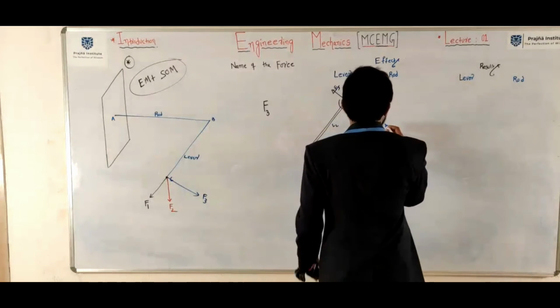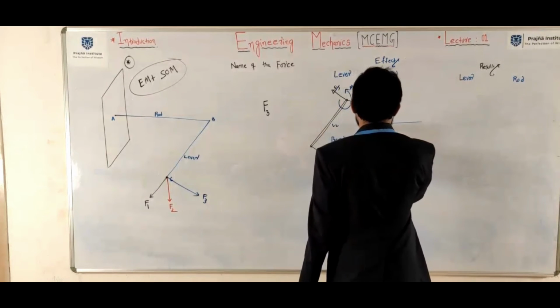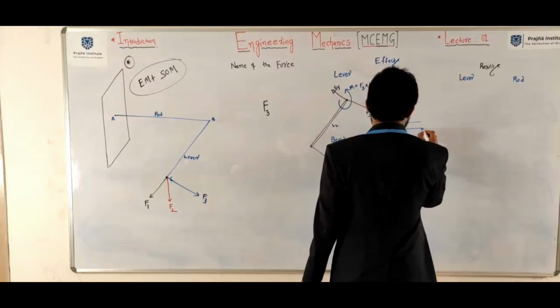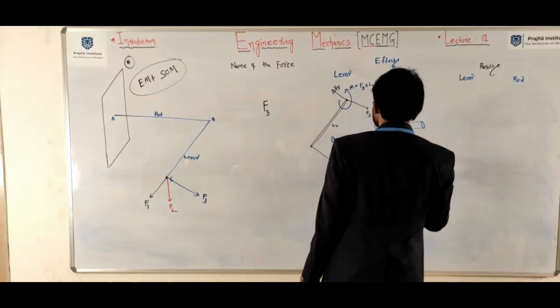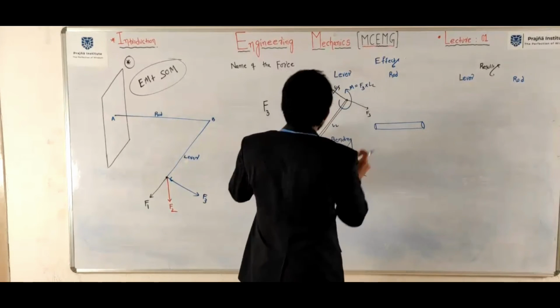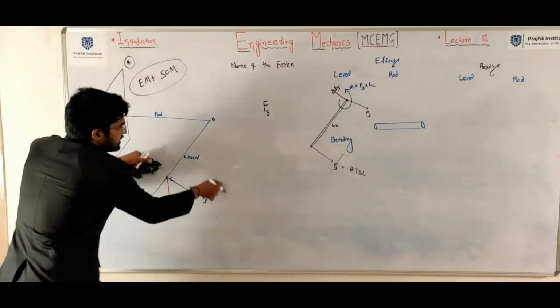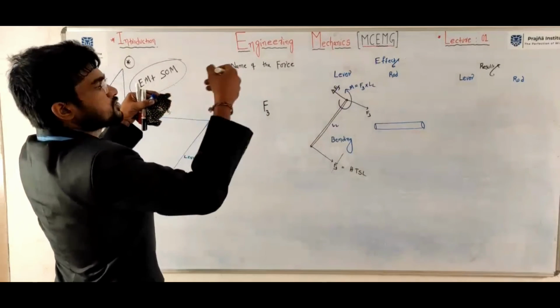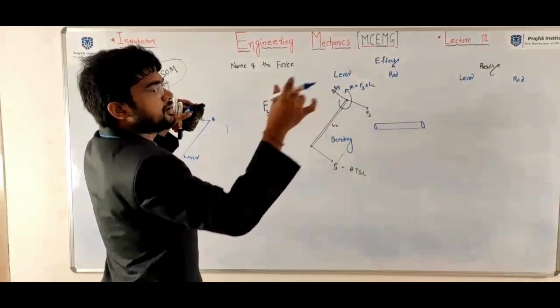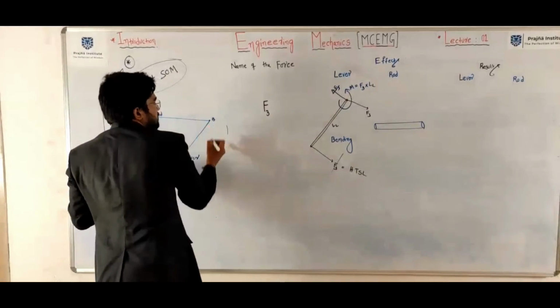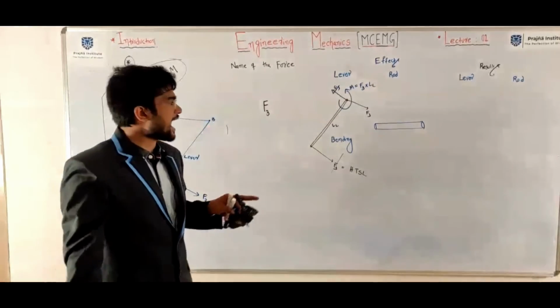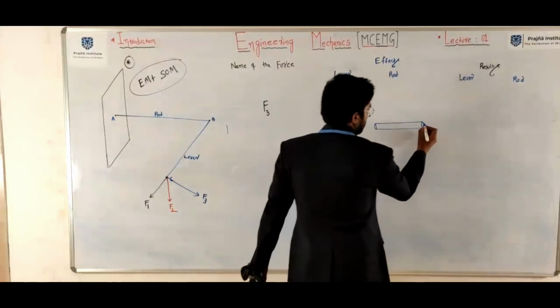Now the rod. See here, F3 is acting outward, right? Once you transform this F3 from here to here, it will become an axial load to the rod.